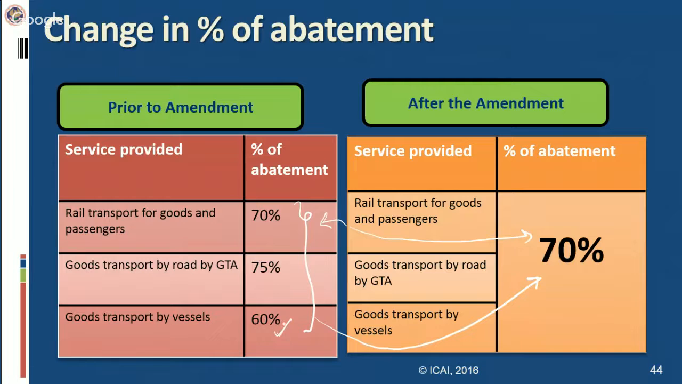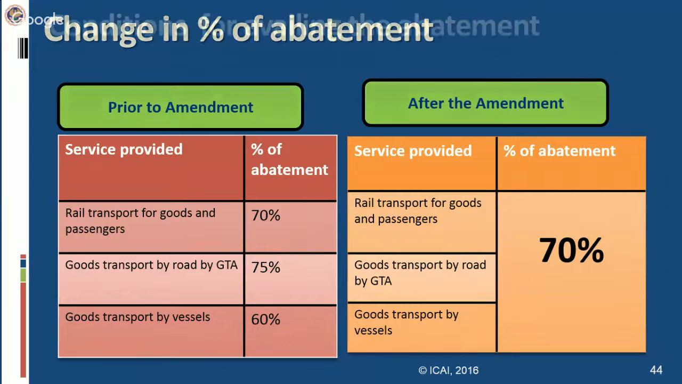And in respect of goods transport by vessels also, in fact, if you see, the abatement has increased. So this is a beneficial thing for goods transport by vessel. Abatement percentage has increased by 10%. So now the taxable value in case of goods transport by vessel will become 30%. Previously, it was 40%.